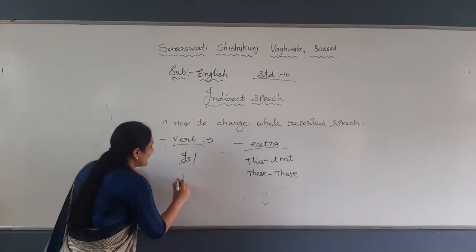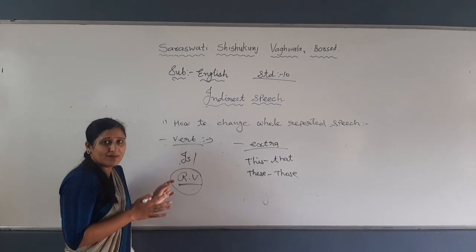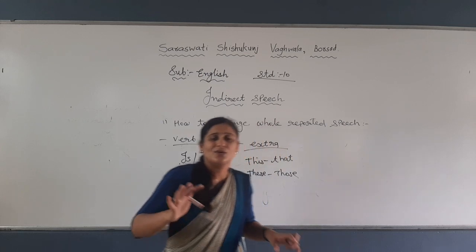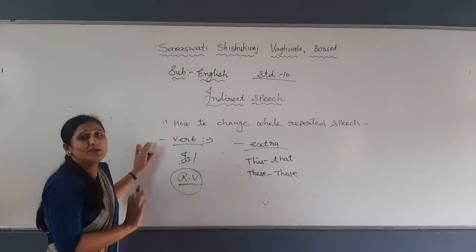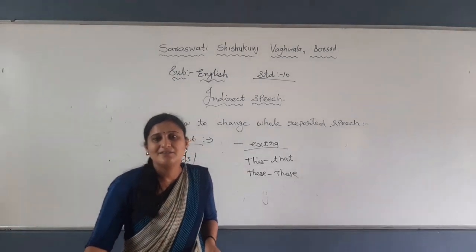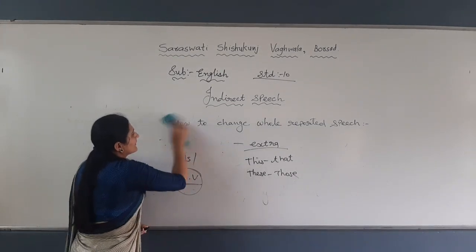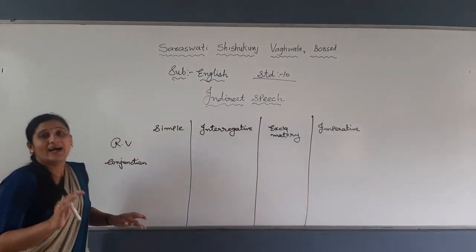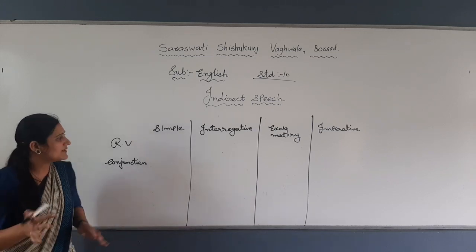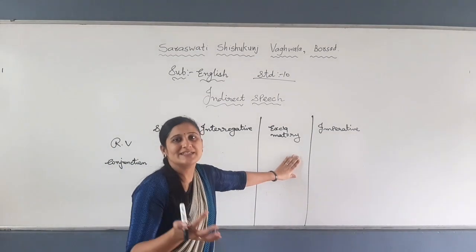And the second thing you need to keep in mind: if the reporting verb is present or future, it is simple. But if it is past, then also what to do if a universal truth or sayings are given. Got it? Now, everything I have discussed so far was common and general rules, just common information. Now let me talk about sentences. The fifth type, optative, I have not written; that I will say orally.